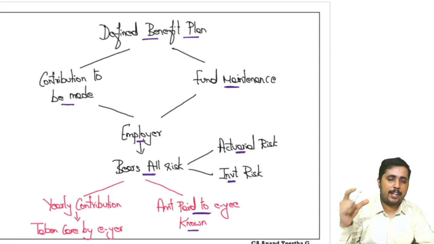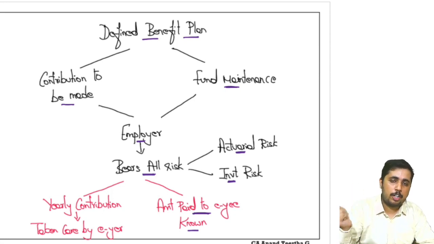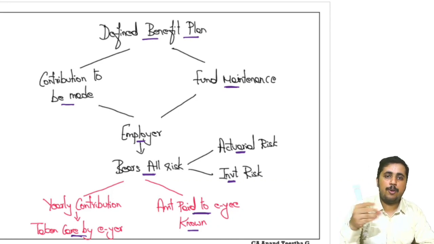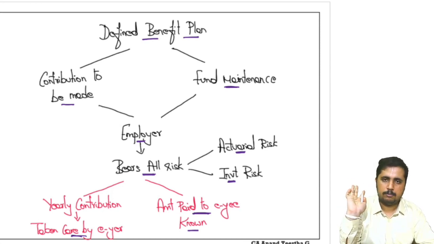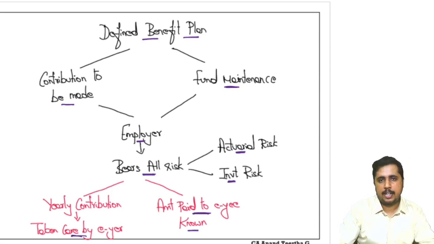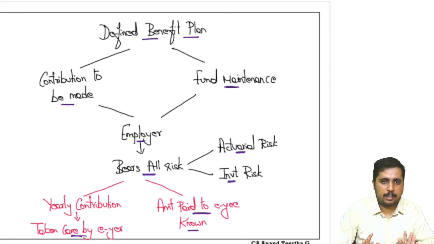So I have defined what I am going to pay once the employee retires, but how much contribution I will make to make this payment, that is my lookout. I will not tell that to the employee. I will only tell him that I will pay you 15 lakh once you retire. How you arrange this 15 lakh, you need not ask me. I will take care of it. My job is to give you 15 lakh at the end. Okay? And with the risk factors involved, the employer will take care of it. This is how a defined benefit plan will work.